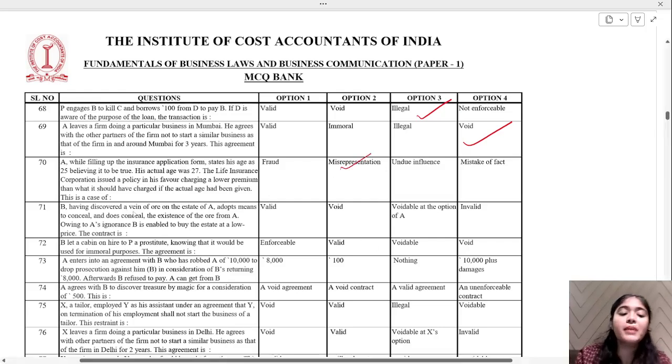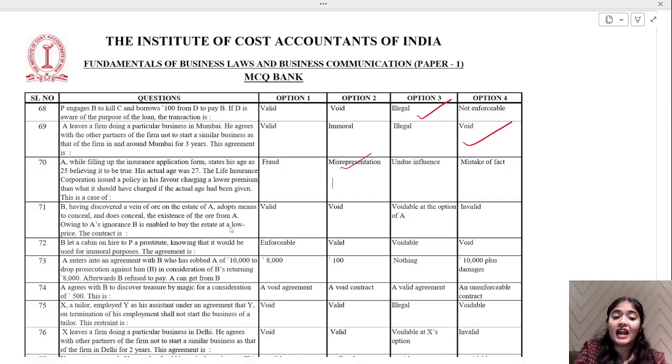Okay. B, having discovered a vein of ore on the estate of A, adopts means to conceal and does conceal the existence of ore from A. Owing to A's ignorance, B is enabled to buy the estate at a lower price.